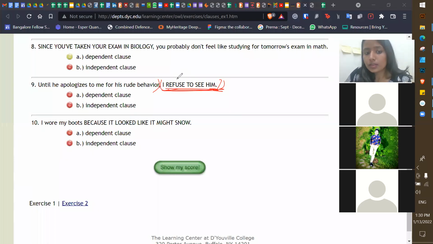You are saying this is incomplete, Simran? Yes, ma'am. But why, darling? Look at the second line: Until he apologizes to me for his rude behavior. Which word does it start with? Until. So will this be a complete sentence? No, this is not a complete sentence. So what is this one? Complete.